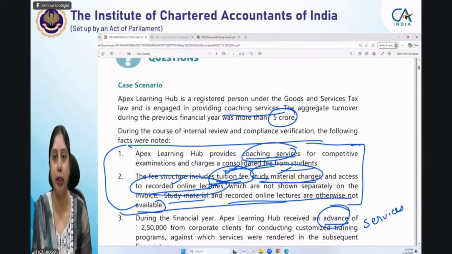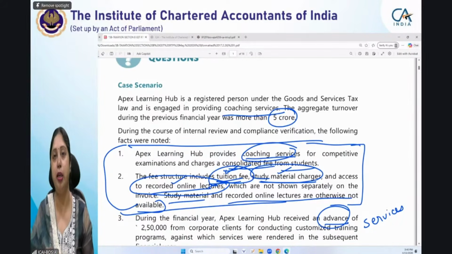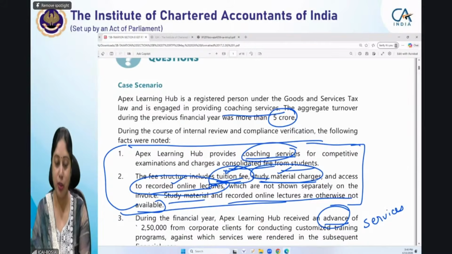When we are attending a coaching service, you will definitely be charged for tuition, whatever coaching you are getting. Plus, you will be getting study material as part of your program only. This is a general business practice, or in ordinary course of business, you get study material also in coaching classes. This is a kind of business model which all students are conversant of. So that is why it has been covered here.